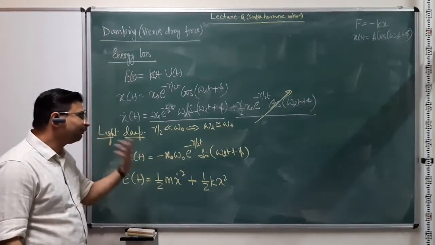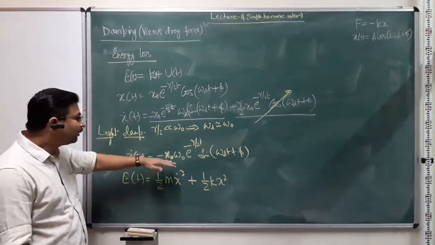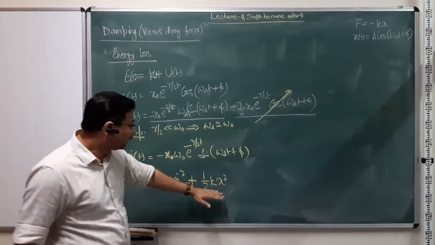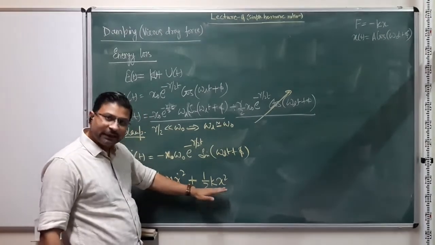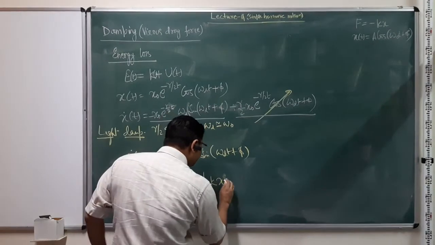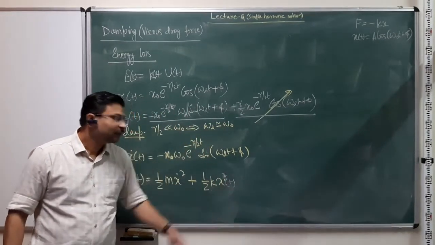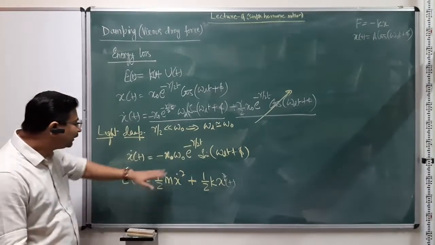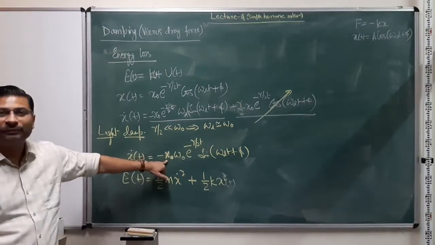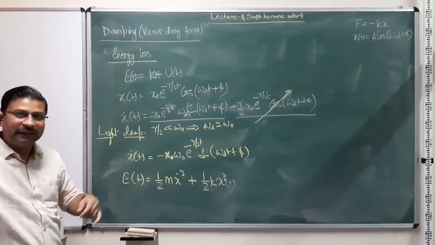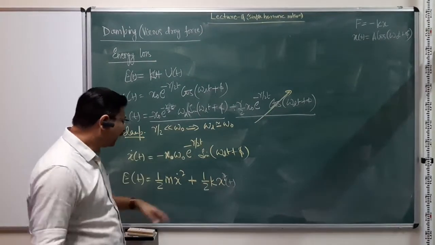A non-conservative force we cannot define with such a potential energy function, but here, in the light damping condition, I am saying that the potential energy is described like this. The only change is that the x term has an explicit time dependence, in the sense that the amplitude itself keeps decaying with time. It's not just oscillating, the amplitude is decaying, and that is the loss of energy.